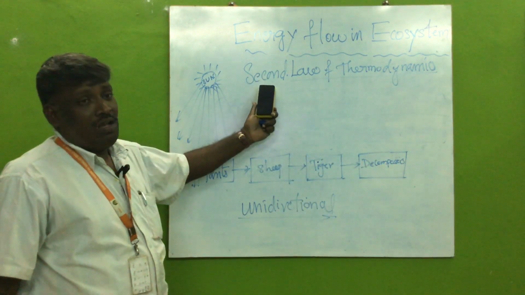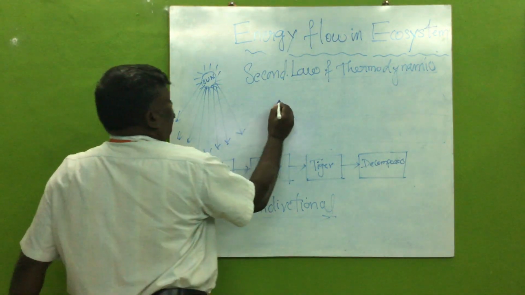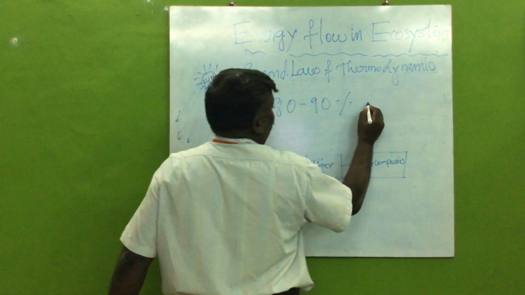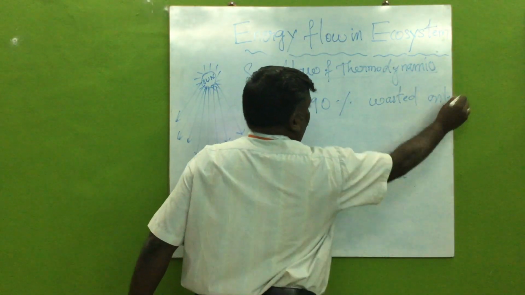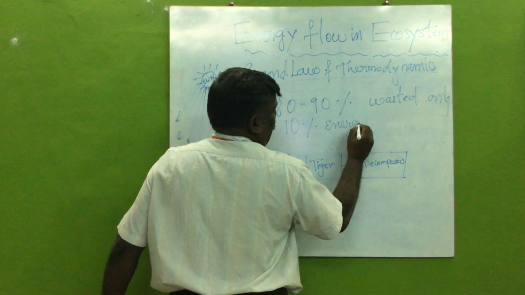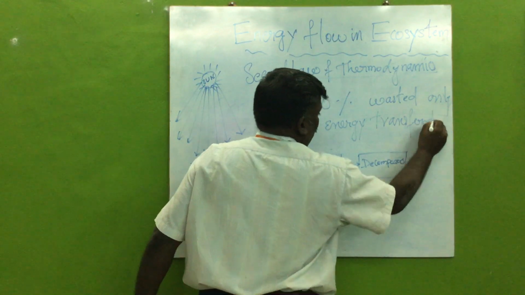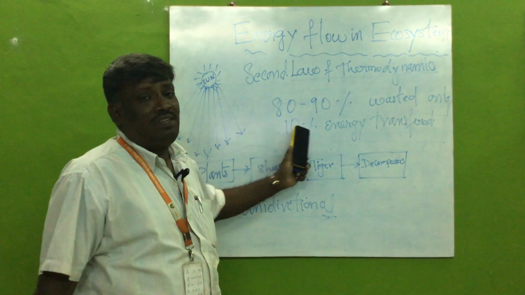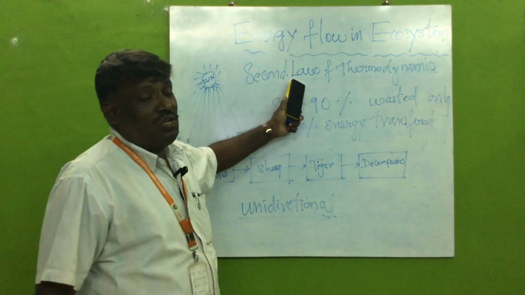So here I apply the second law. During the energy flow, 80 to 90% of energy is wasted. Only about 10% of energy is allowed to be transferred. So 80 to 90% of the energy is wasted and only 10% of the energy alone gets transferred. Therefore, the second law is also obeyed.